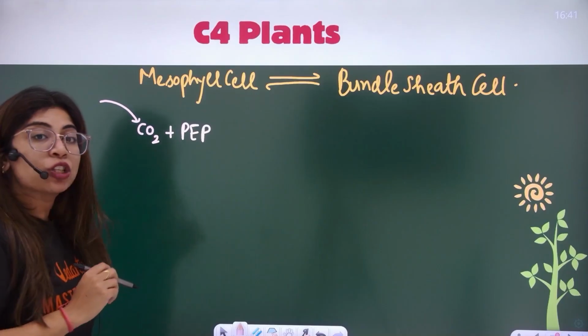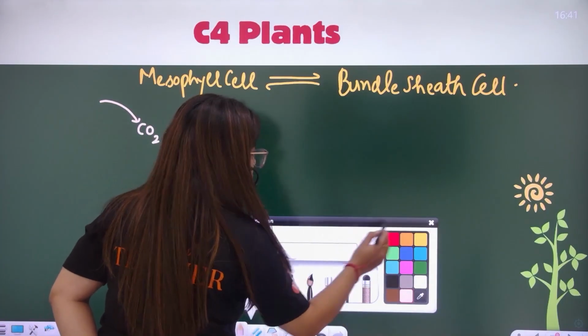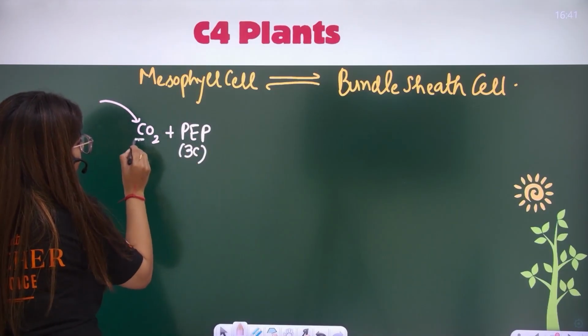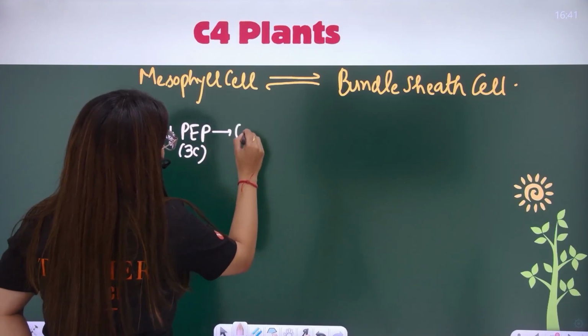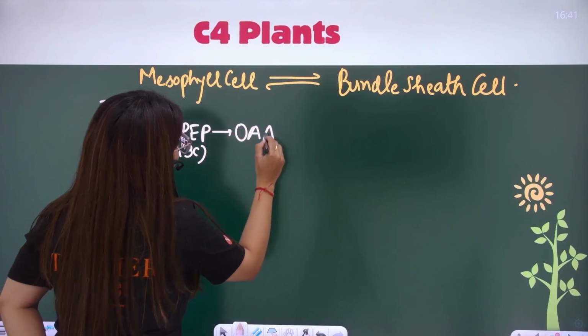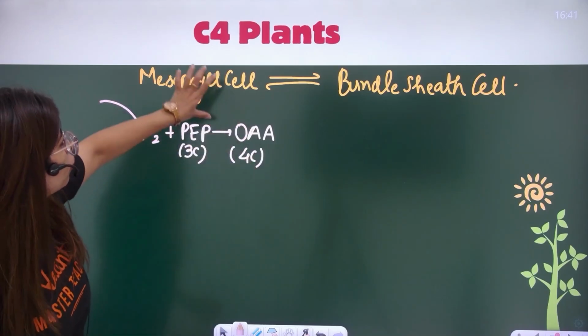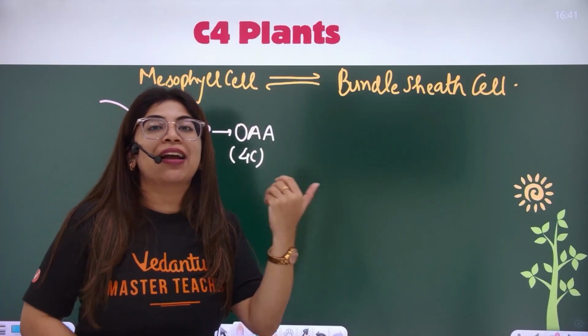PEP is what? Phosphoenol pyruvate. Now, phosphoenol pyruvate has 3 carbons in it, plus 1 carbon dioxide which is getting added here. I am going to get a compound, oxaloacetic acid, the first stable product, which has 4 carbons, which is formed in what cell? Mesophyll cell. Now, OAA is a very reactive compound.